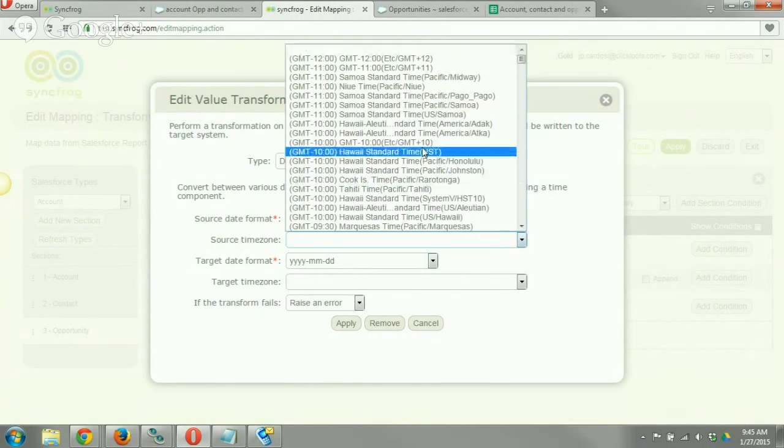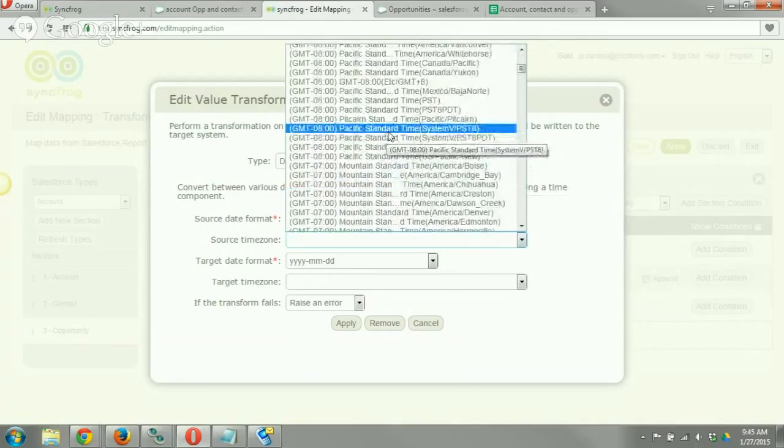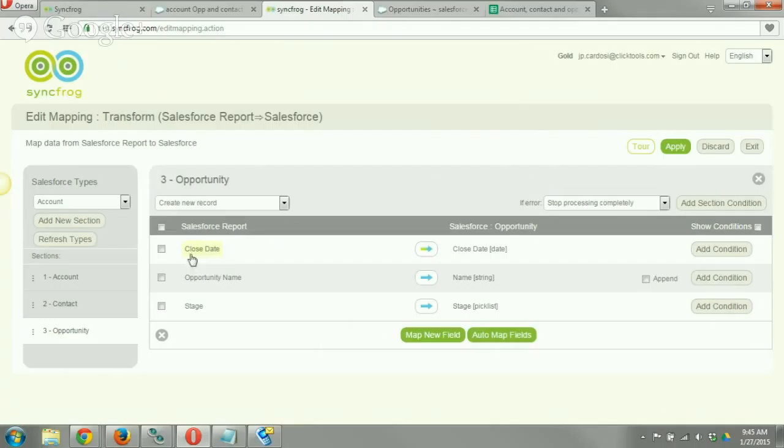And if I want to put the time zones, I can, and that would automatically do some conversion for us as well. So if I was in Pacific Standard, I can put that in as well. And if the other org was in a specific time zone as well, I can do that as well. And then it'll do some additional conversion for us on hourly things. So if I click on apply, that will now automatically convert all the close date fields on this particular report column header to the proper format, and then provide that into Salesforce. So that's perfect. We don't have to transform any more information or anything along those lines. That'll actually just do it for us.